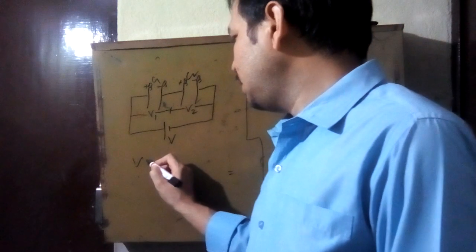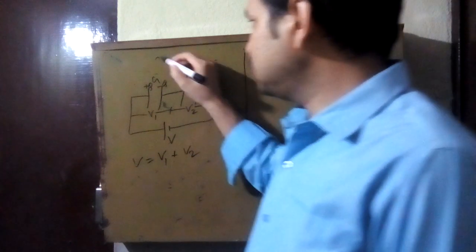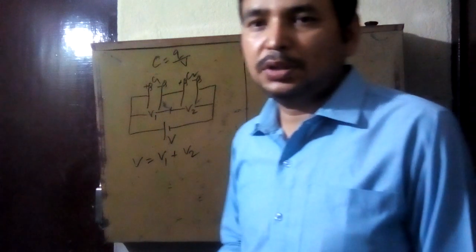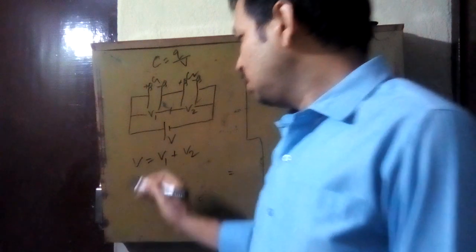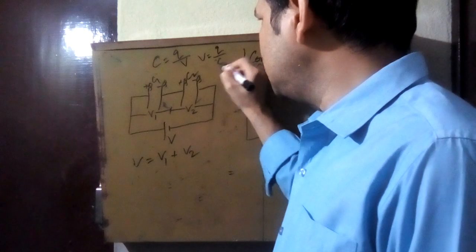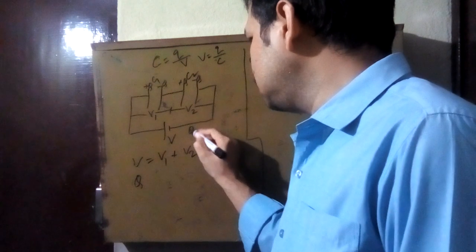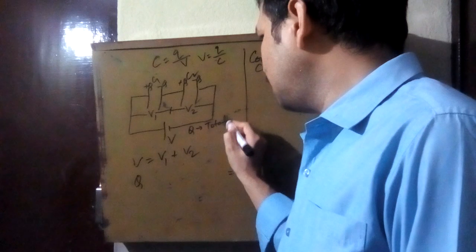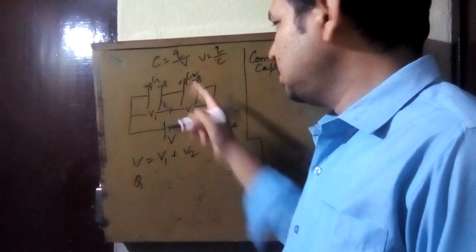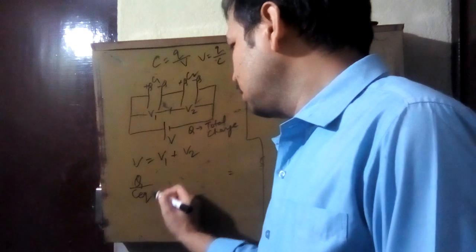So what is the total voltage? Total voltage is V1 plus V2. Now we know the formula, C is equal to Q by V. Capacitance we have already discussed, this is the basic formula. So total voltage, you can see V is equal to Q by C. Q is the total charge coming from the battery, and that will appear across the first and second capacitor. So total charge by total capacitance.